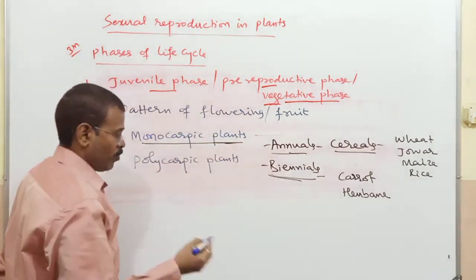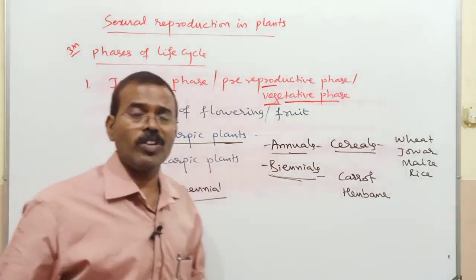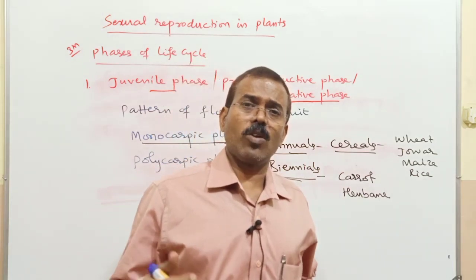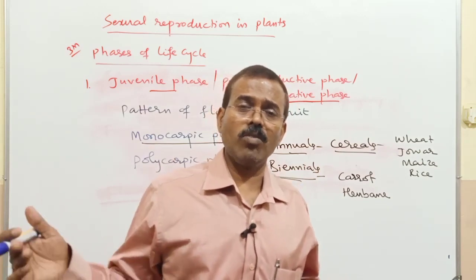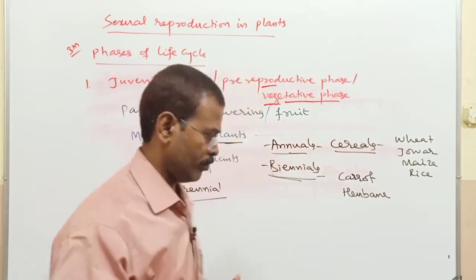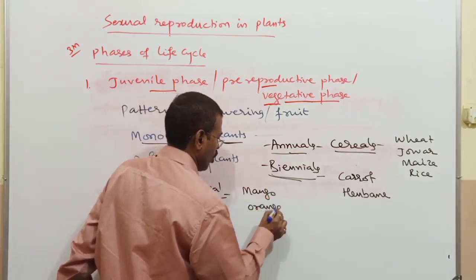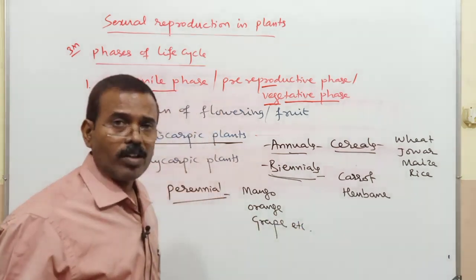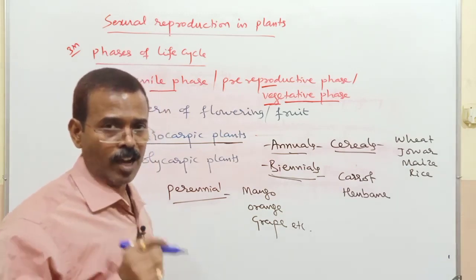Now we have another group of plants, the perennials. The plants which live for many years are called perennial plants. These plants produce flower either in a specific season, or there are some plants which produce flower throughout the year. The plants which produce flower in a specific season of the year, for example mango, orange, grape, etc. These are perennial plants and they produce flower in a specific season of a year.